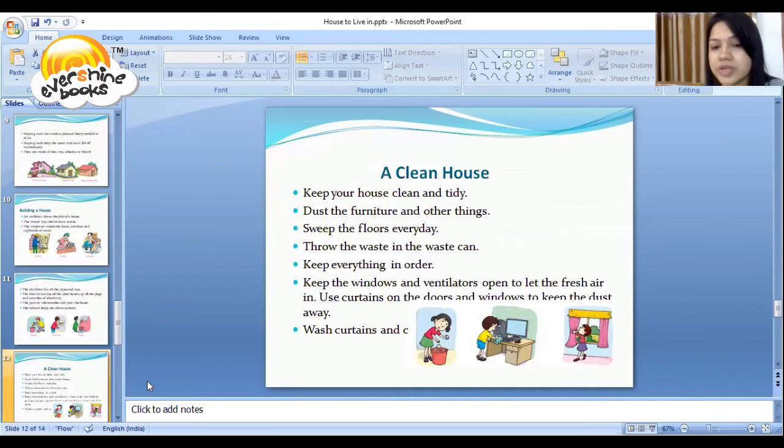The next and the last one is a clean house. Keep your house clean and tidy. Dust the furniture and other things daily. Sweep the floor every day. Throw the waste in the waste can. Keep everything in order. Keep the windows and ventilators open to let in fresh air.